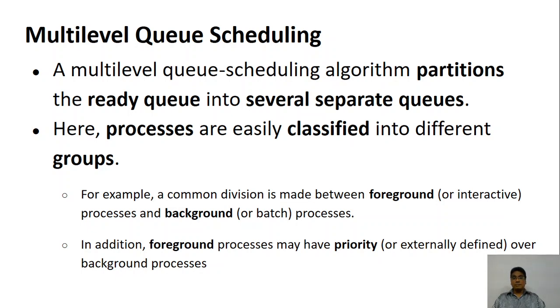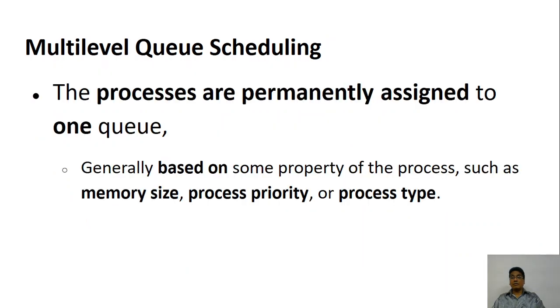Depending upon the type of processes, the processes are classified. For example, you may have foreground processes which are interactive with the user. We may have background processes which do not interact, but they perform one type of processing. Depending upon the different levels, the processes may be given different priority. For example, the foreground process may be given higher priority and the background process may be given the lower priority.